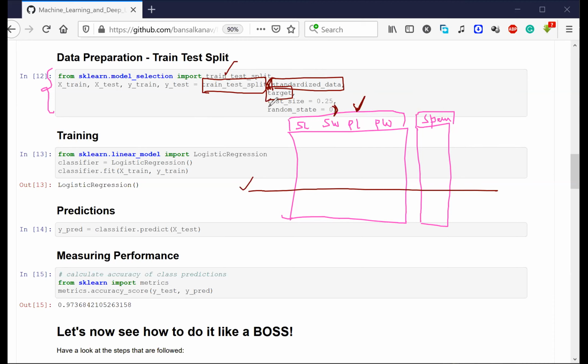And finally, I'm saying that test size is equal to 0.25. What do I mean by this? It means that out of 150 different rows, 25% of the rows will go into test, and 75% of the data will go into train, and 25% inside test. Is it clear to everyone? I hope this is making sense. If this is not clear, just let me know, okay?